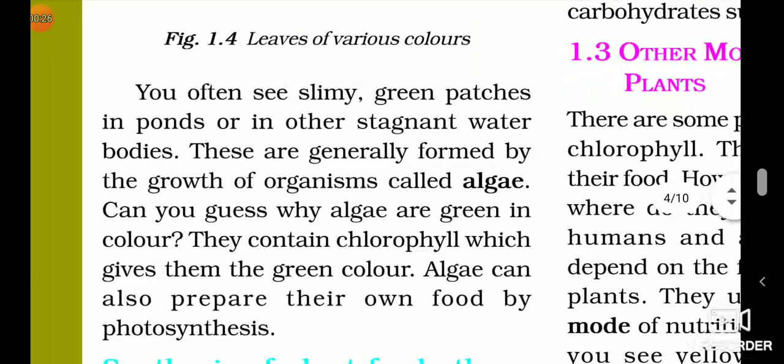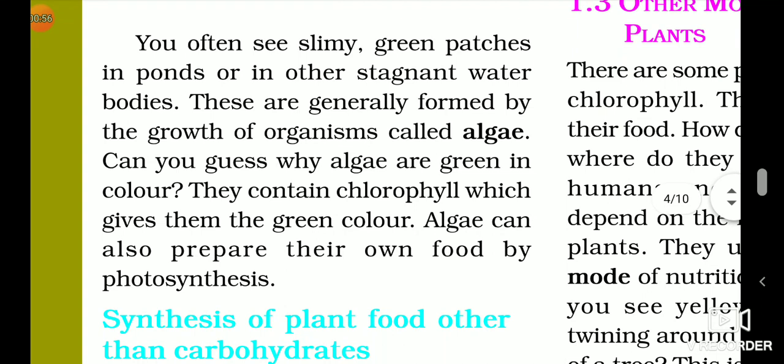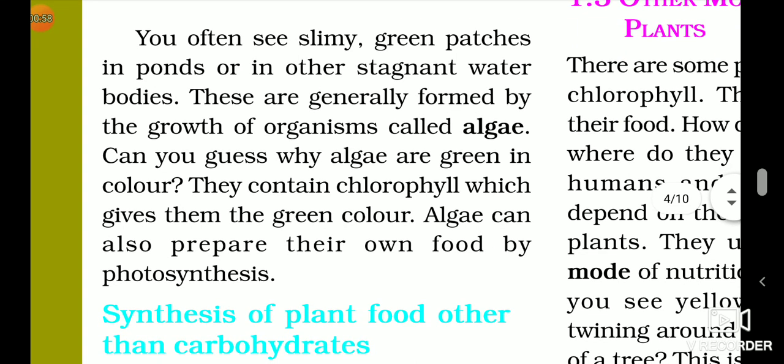algae are present on stagnant water. Algae are the microorganisms that are present on stagnant water, that is, the water does not have any movement, and where there is no movement, that is stagnant water, algae grows on it. So those are the green patch-like organisms present on stagnant water. They are green in color, so even they contain chlorophyll. So they also undergo the process of photosynthesis and prepare their own food.